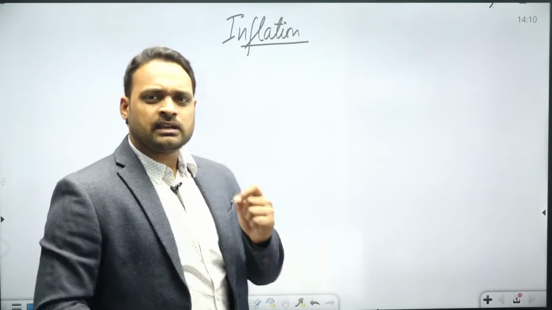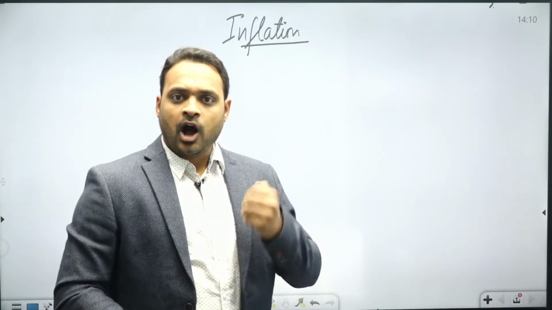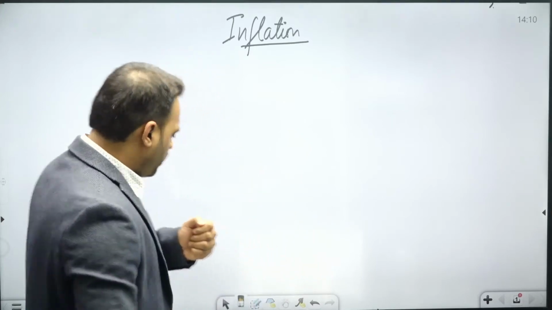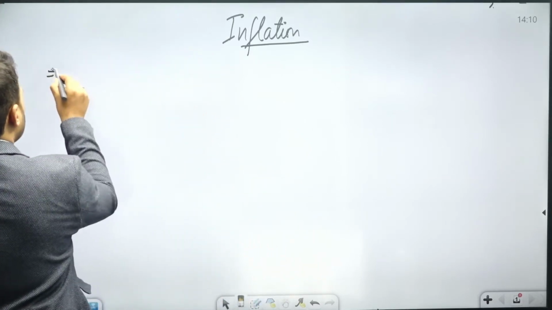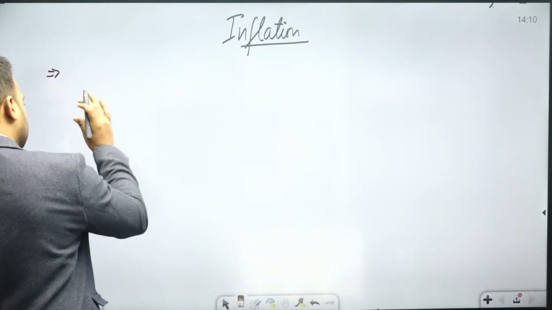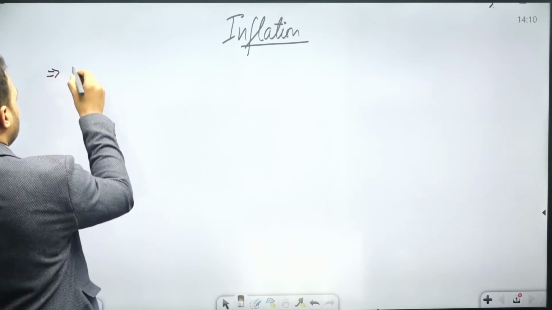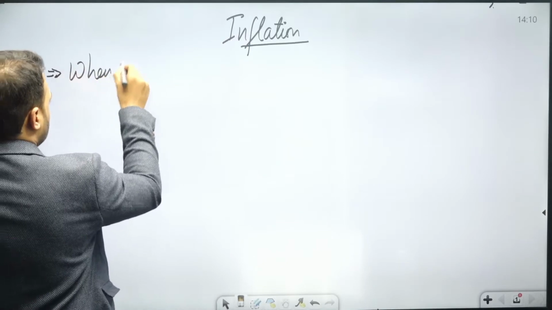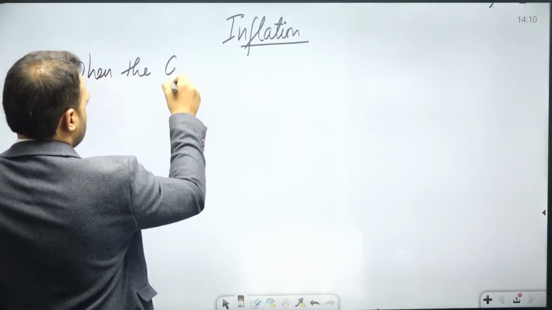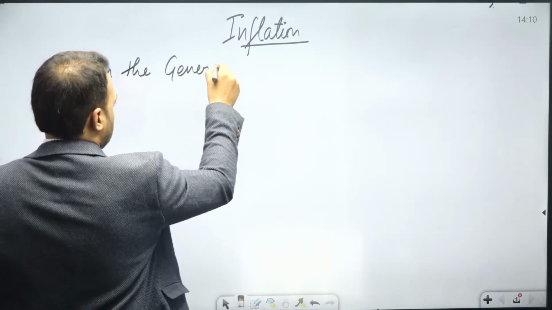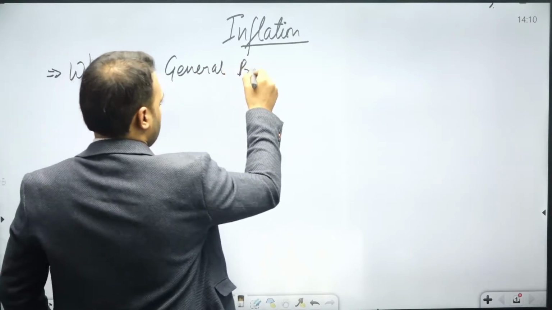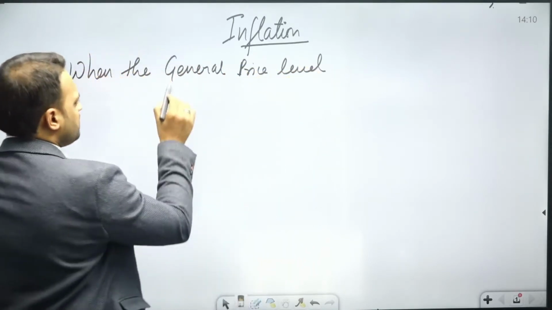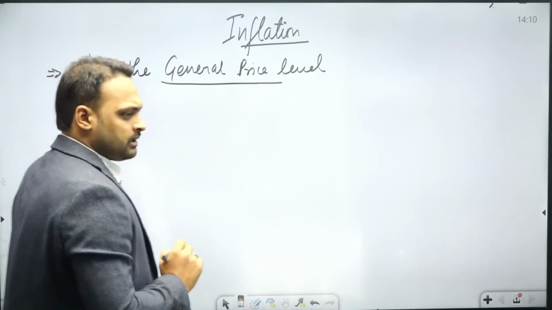What inflation is, how it is created in the economy. So we are going to discuss from the very root level. Inflation means when the general price level... now what does the general price level mean?